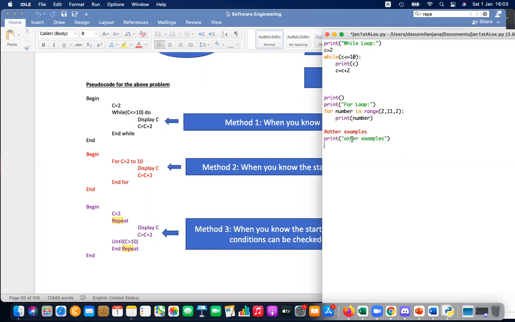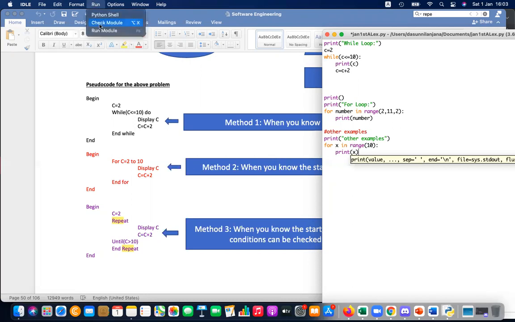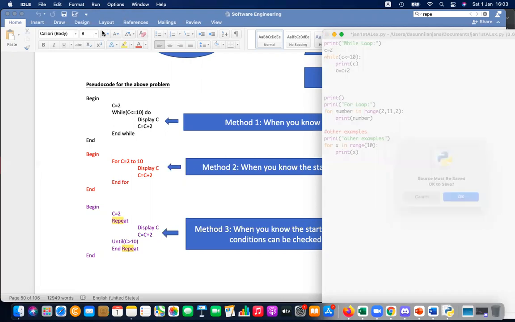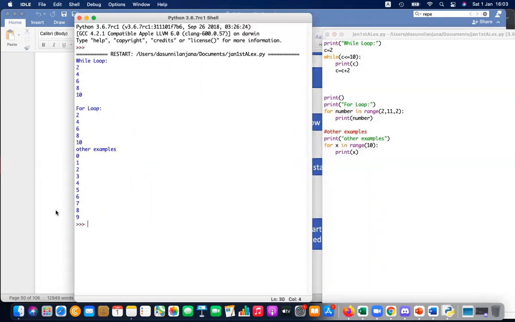For x in range 10, print x. You cannot see any start, stop, step, but this is another example of a for loop. It's printing 0 to 9, automatically going up to 10.